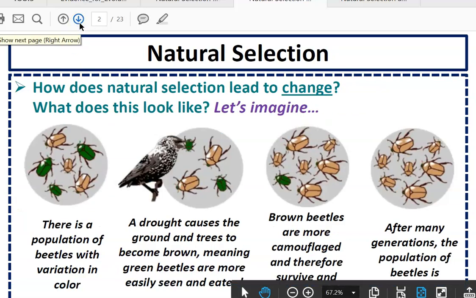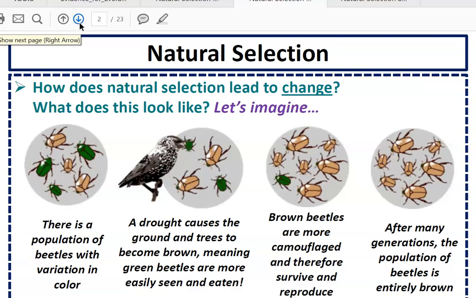So, how does natural selection lead to change? What does it look like? Say, for example, we had a population of beetles, and there was variation in the beetle color. Remember, variation are just differences. Say there was a drought that caused the ground and the trees to become brown.